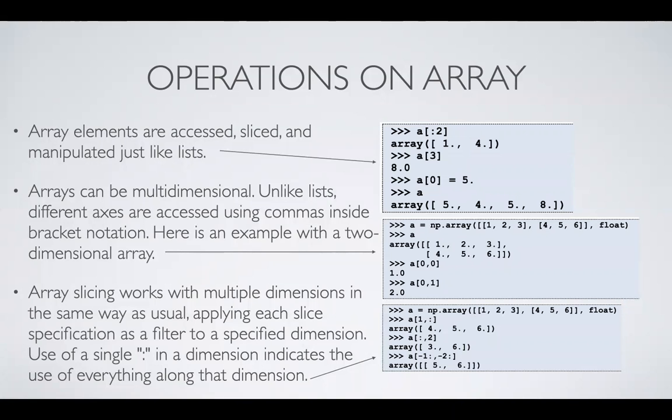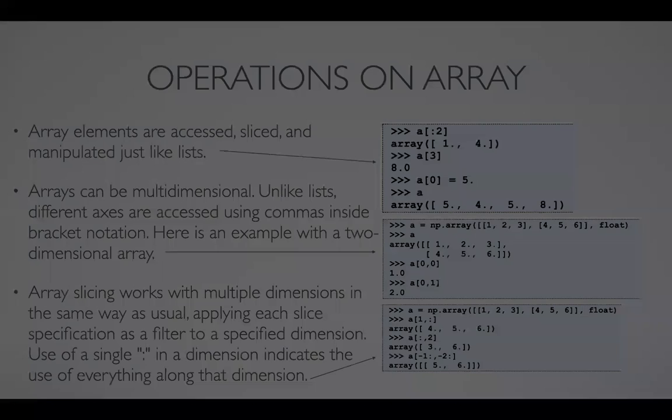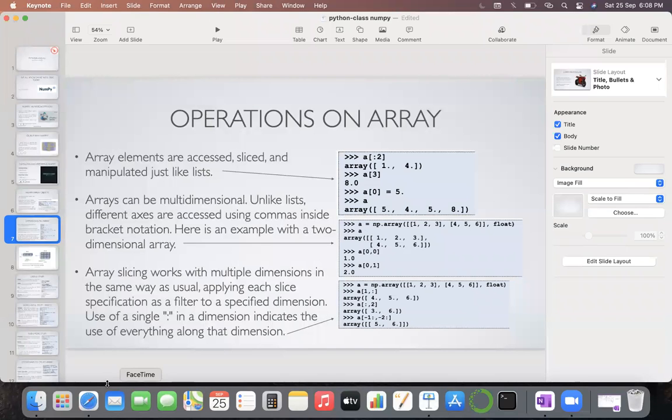Array slicing works with multiple dimensions in the same way as usual, applying its slice specification as a filter to a specified dimension. So if you want a particular dimension, you can just put a comma and access the particular element. For example, let me just take this one as an example.